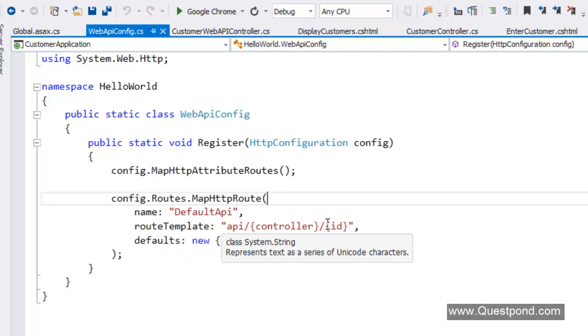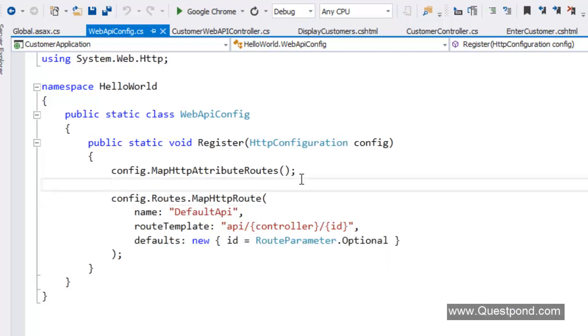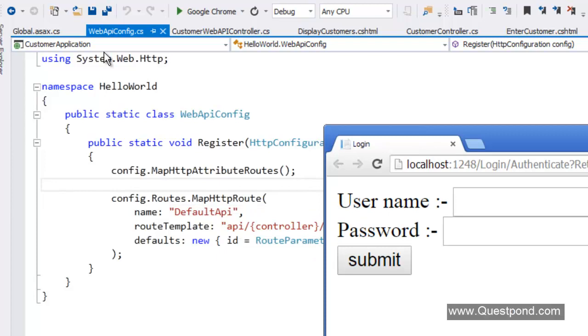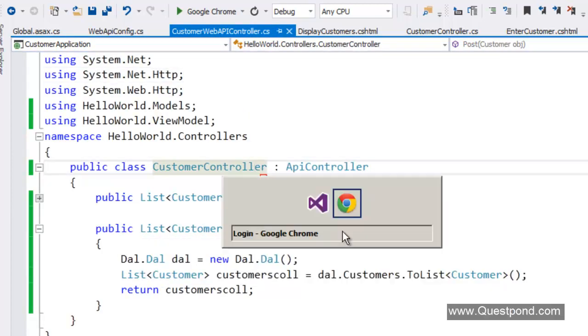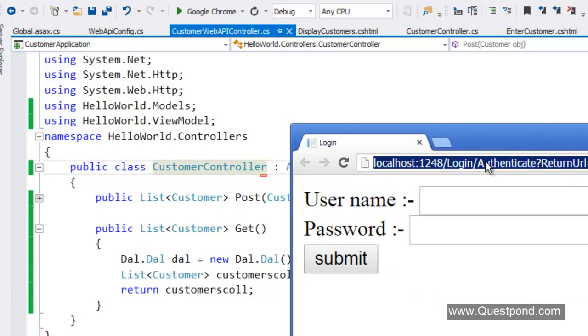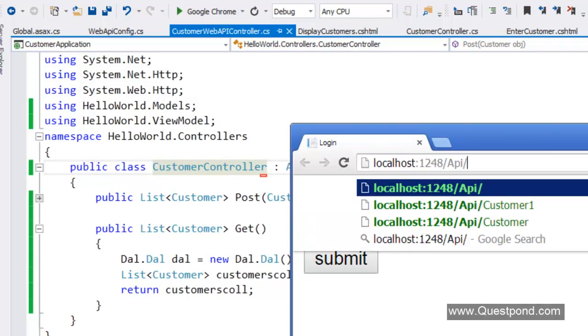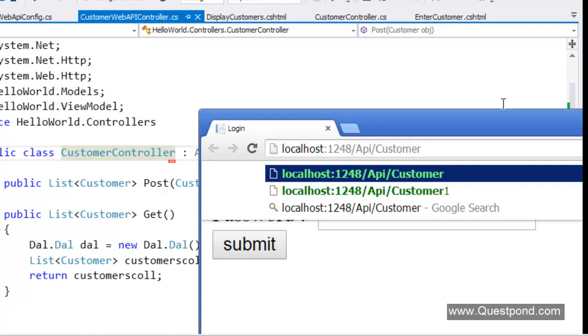The action is nothing but your post, get, put, delete, whatever happens from HTTP, right? So you can see here it is only API / controller name. So for example, in order to invoke this get, I have to say HTTP localhost / API / customer. Now we don't have to type get. When I press enter, HTTP get is already happening.